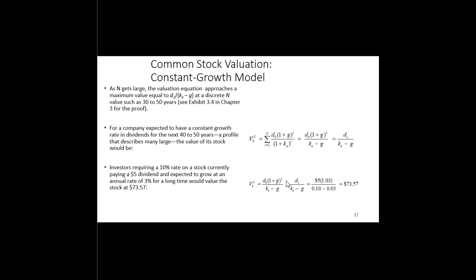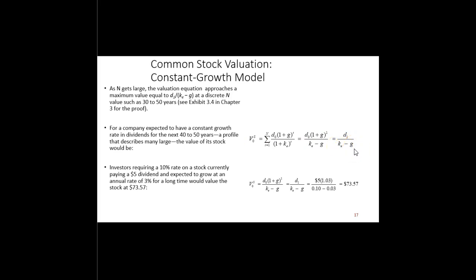So for a company that expects to have a constant growth rate in dividends for the next 40 or 50 years, a profile that we could use to at least loosely describe many large companies today, the value of its stock today would be equal to the dividend grown at 1 plus the growth rate, divided by the difference of K minus the growth rate in dividends. Or the value of a stock today, V0, is equal to the dividend in the next period, D1, divided by the difference in the required return and the growth rate in dividends.